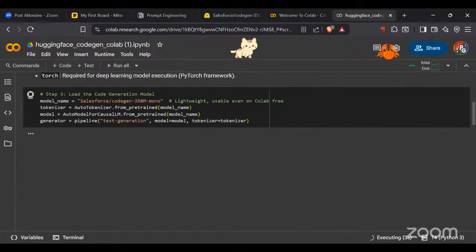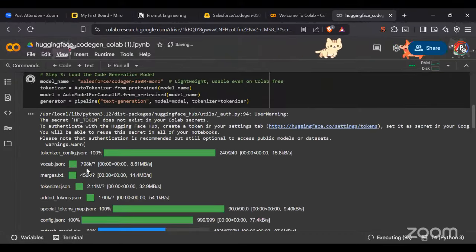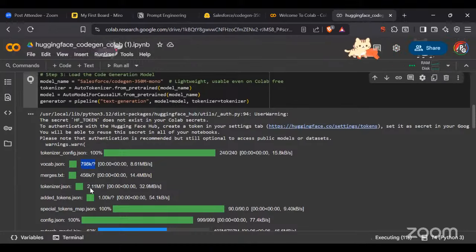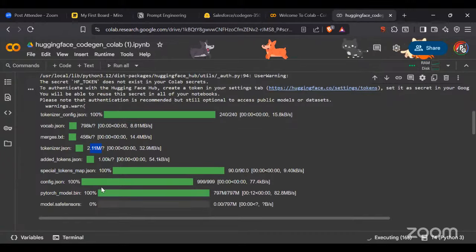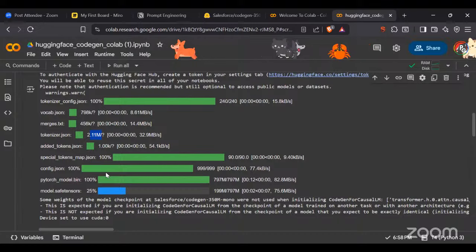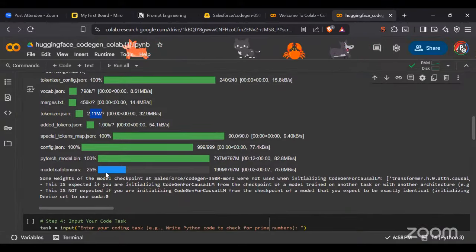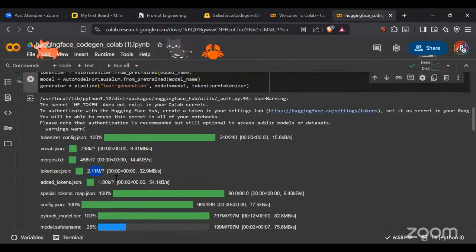Okay, so all the important parts will be done here. If you see, the model has been imported, tokenization has been done. See, the vocab tokenization is about 2.1711 million total, 32.9 MB in size. Then specialized tokens are there. So it is downloading this, okay? No need to worry. Once this entire implementation or download is done, see, this is done.